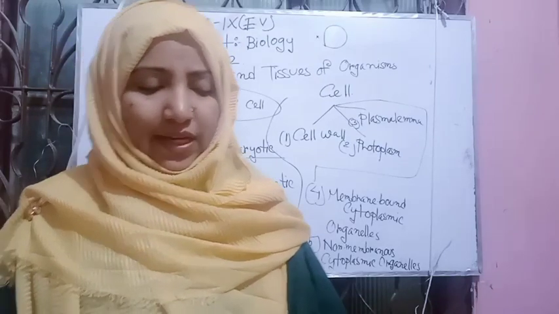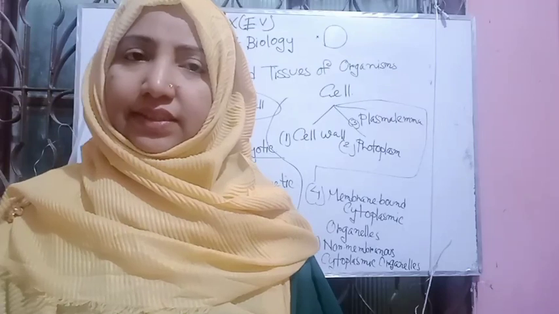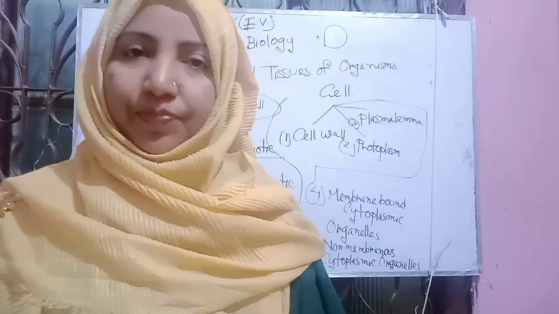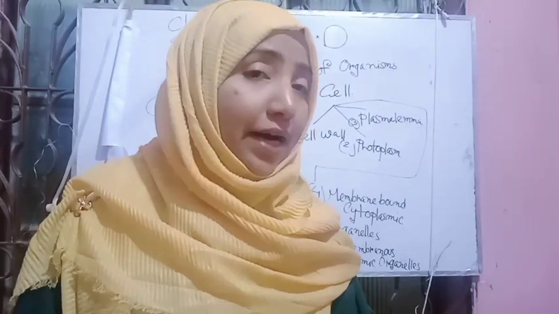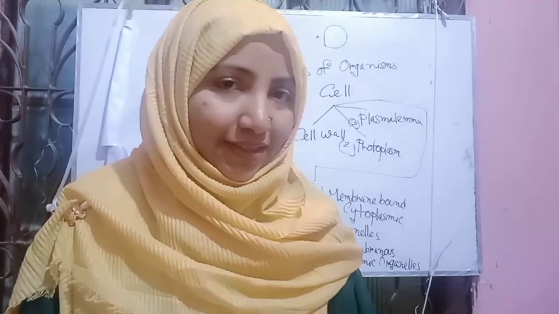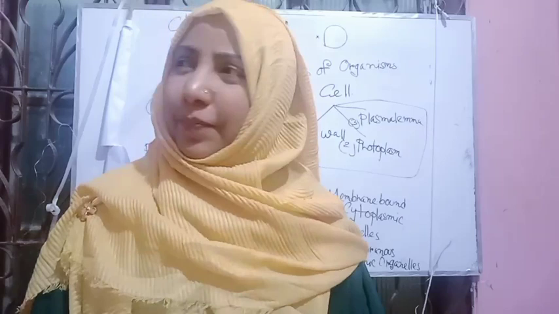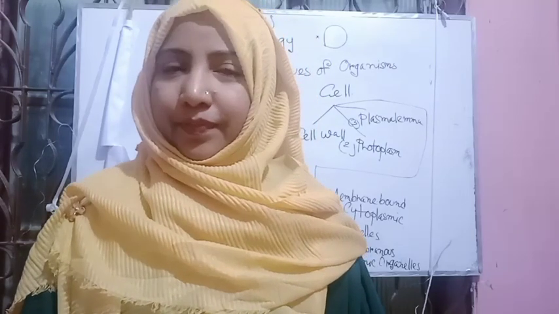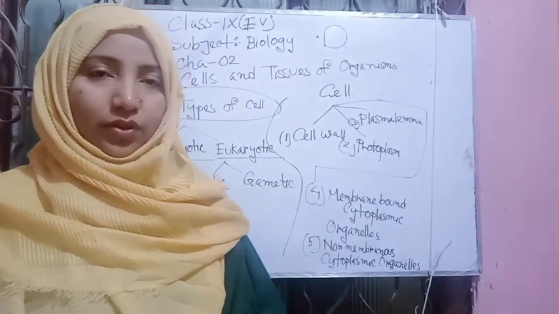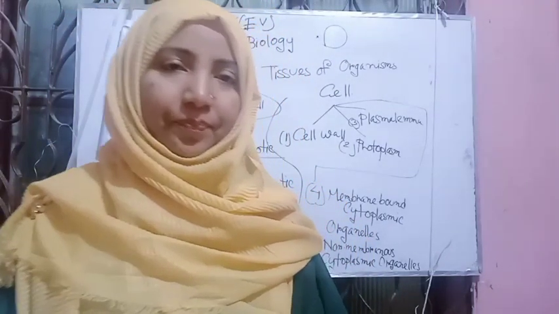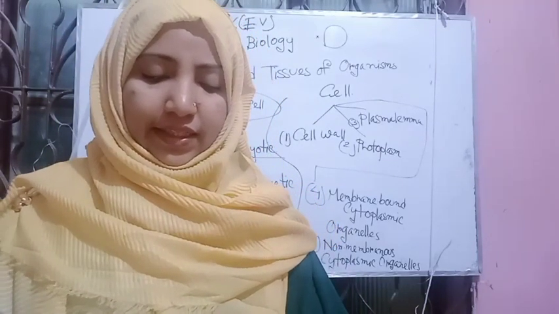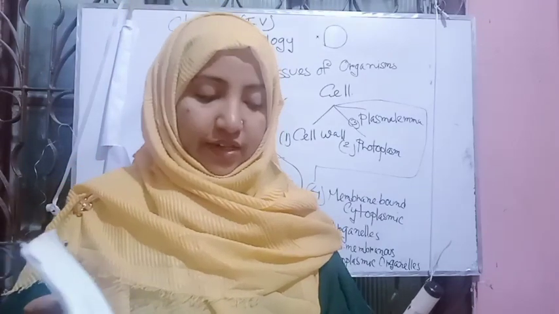Now, the eukaryotic cell on the basis of functions. There are two types of cells. First is the somatic cells, which develop our body structure, and the gametic cells, which develop the sexual structure. What's the difference between the somatic cell and the gametic cell? This type of cell takes part in the composition of the body of an organism.